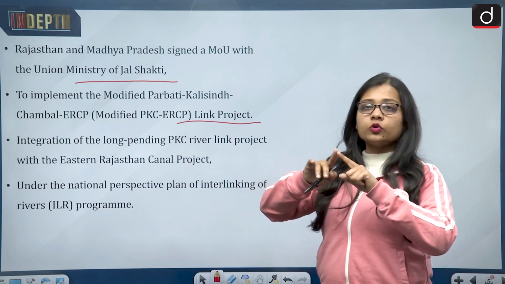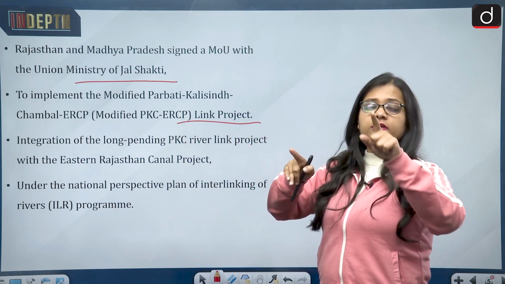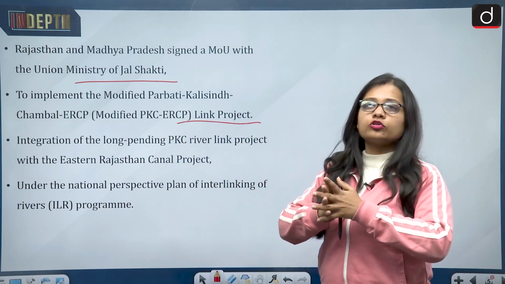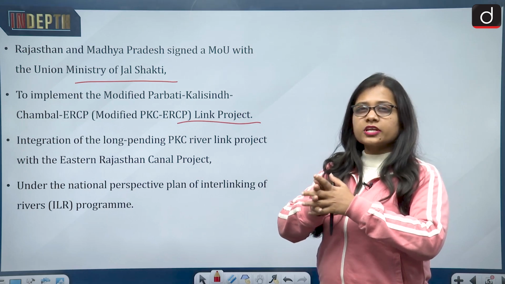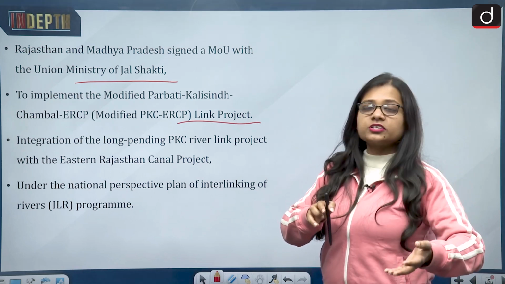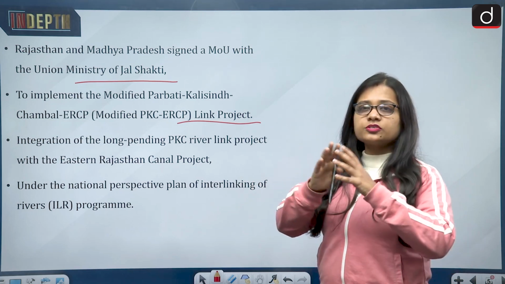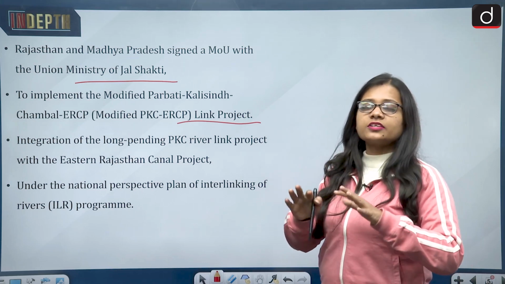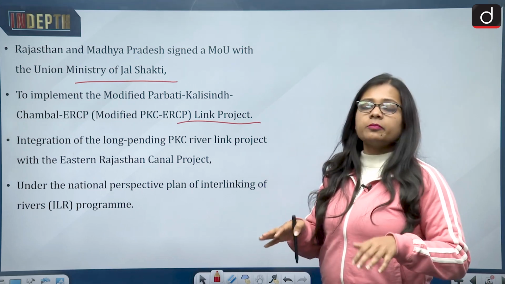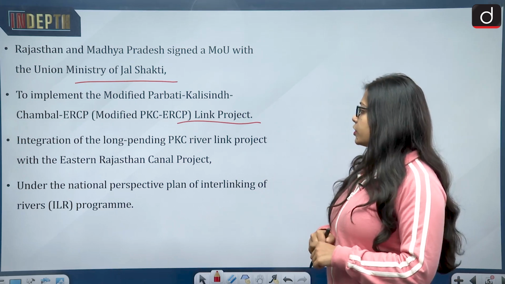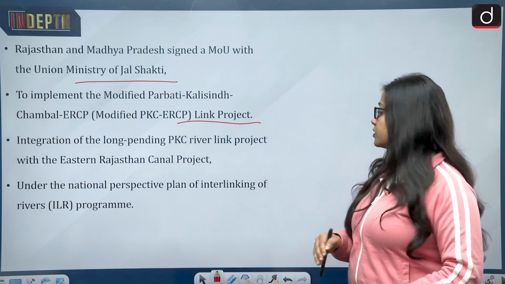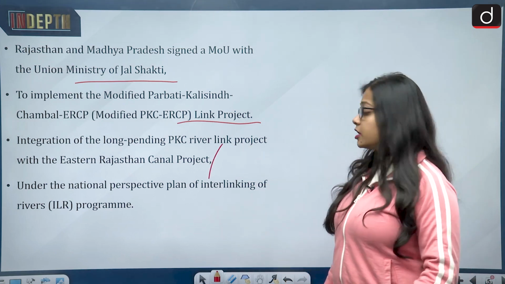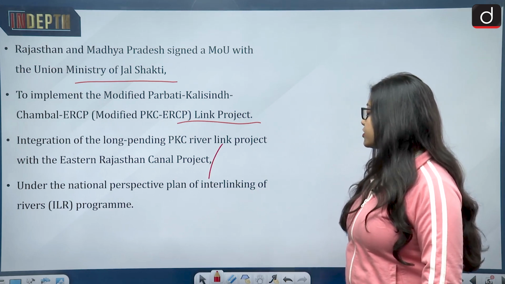So it is about linking the ERCP project with the PKC rivers, linking both of them, and that is why the two states involved are the state of Rajasthan and the state of Madhya Pradesh, because the rivers flow through these two states, and these are the states which will be basically affected by this project. So it is the integration of the long pending PKC river link project with the Eastern Rajasthan Canal project under the National Perspective Plan of Interlinking of Rivers program.